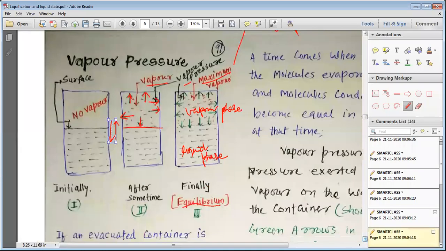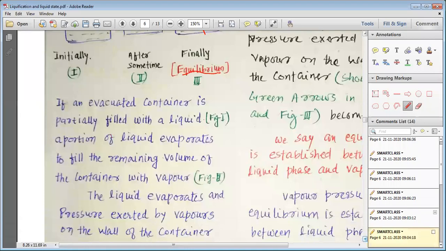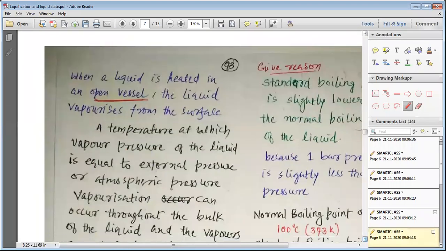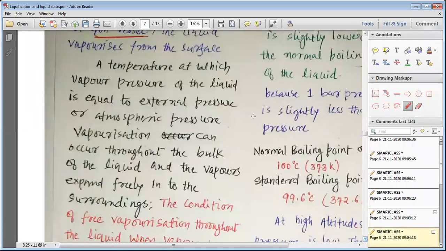Now, what are the various effects of the vapor pressure that we can understand? Suppose this is what we have studied about heating a liquid in a closed vessel. But suppose we heat the liquid in an open vessel, what happens? Let us see what happens.